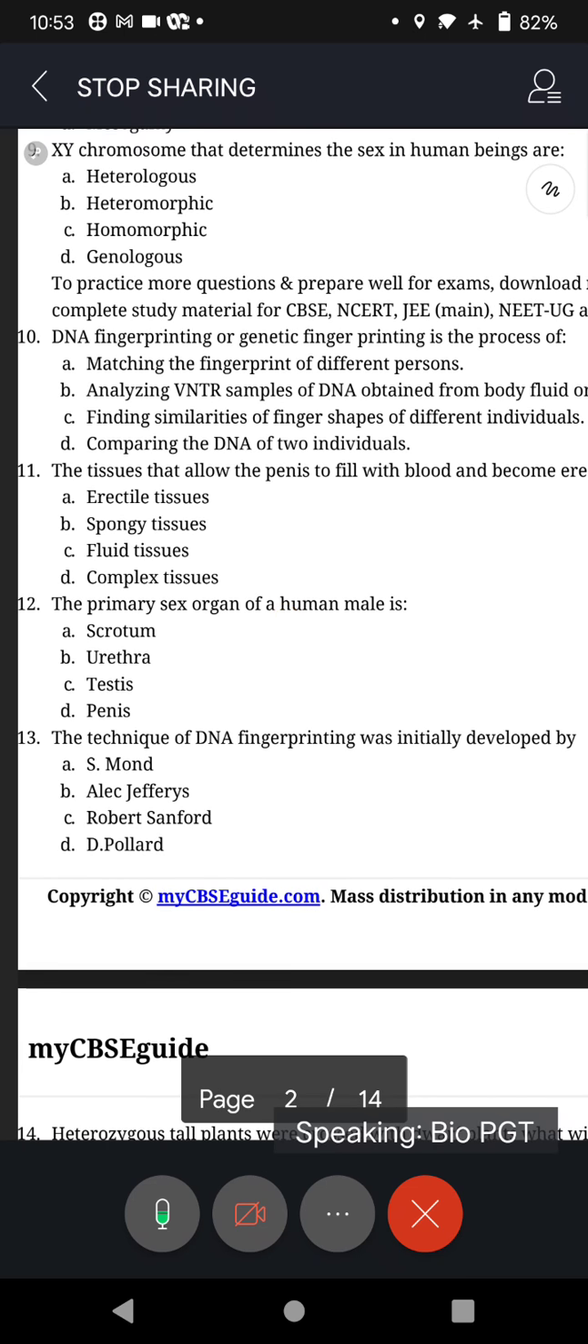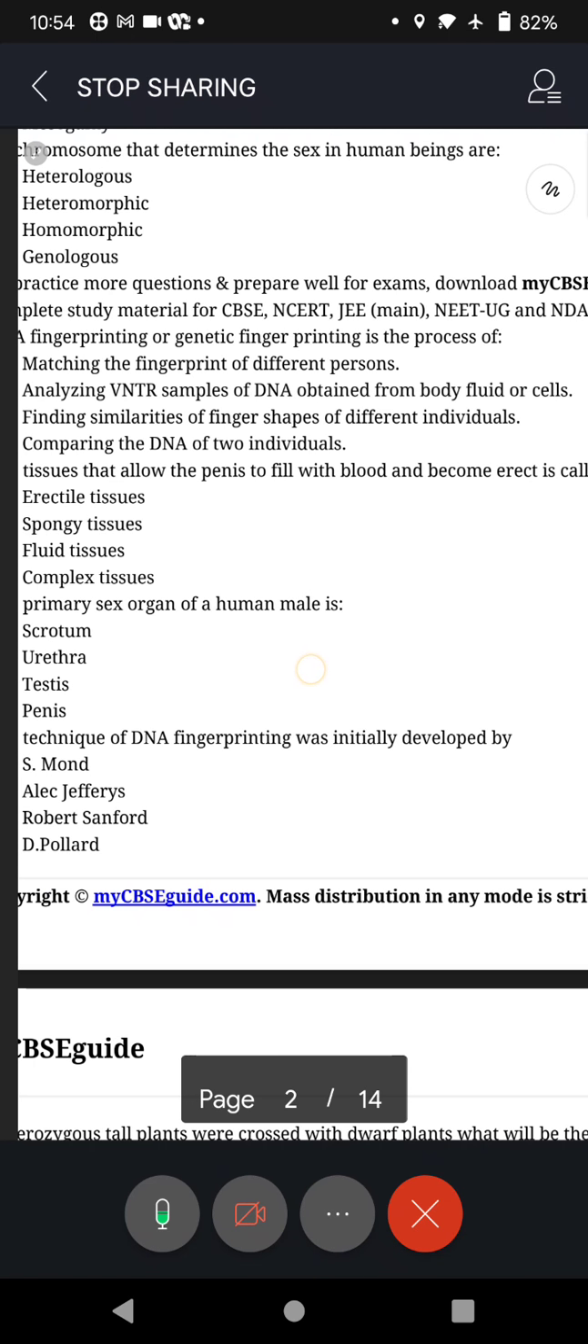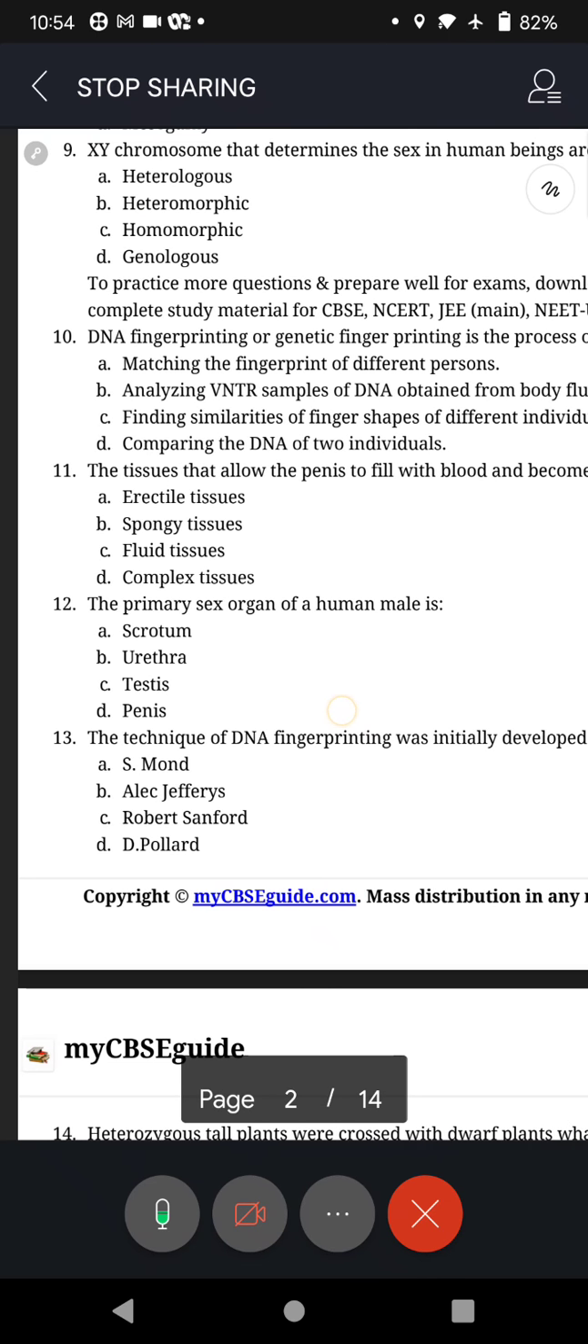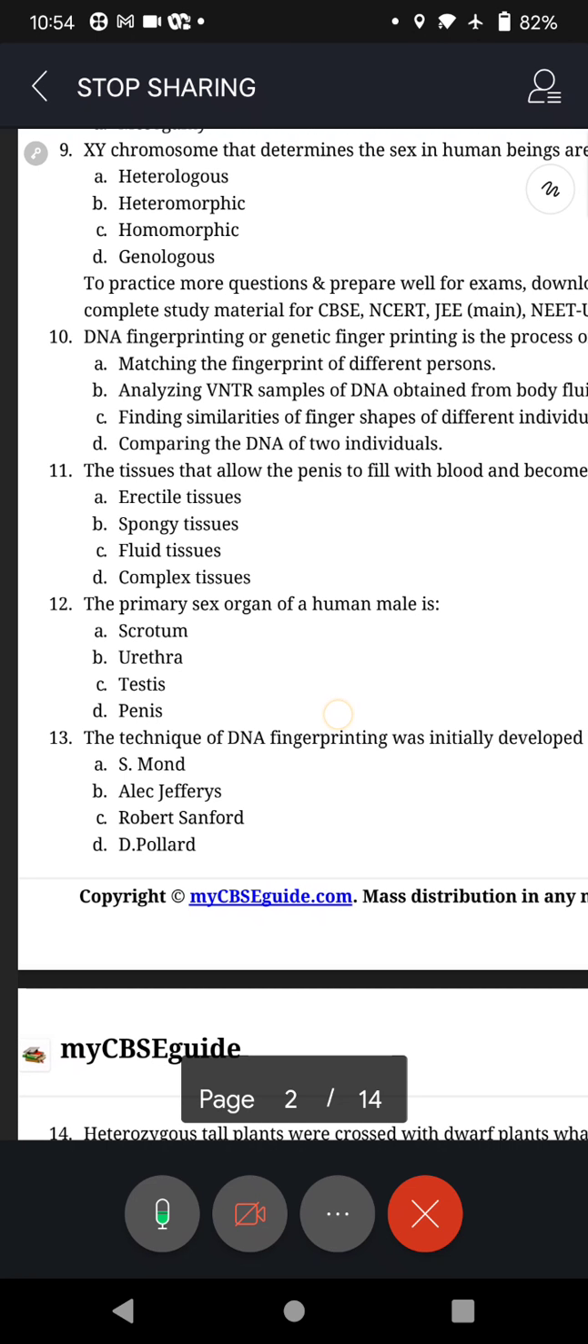Now question number 10. DNA fingerprinting or genetic fingerprinting is the process of A. Matching the fingerprint of different persons, B. Analyzing VNTR samples of DNA obtained from body fluid or cells, C. Finding similarities of finger shapes of different individuals, D. Comparing the DNA of two individuals. So technically speaking, you should answer this not like a layman, like a biologist student you answer that.